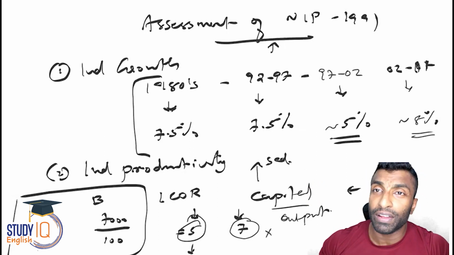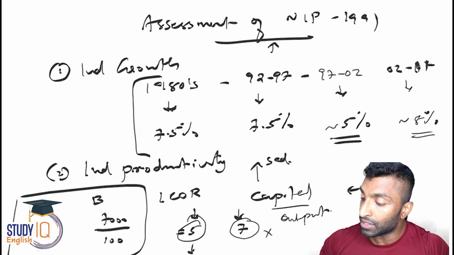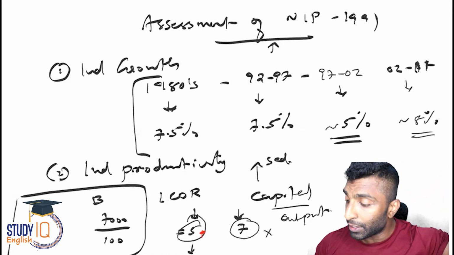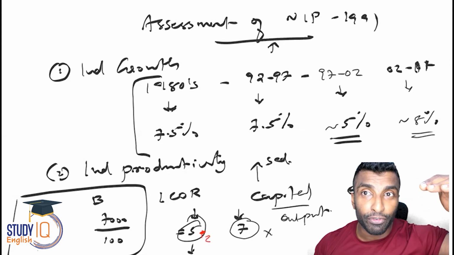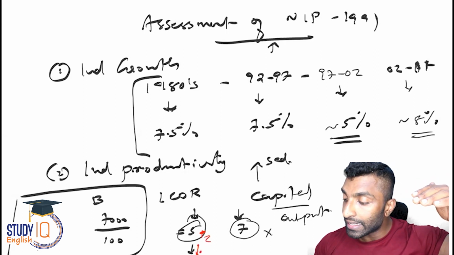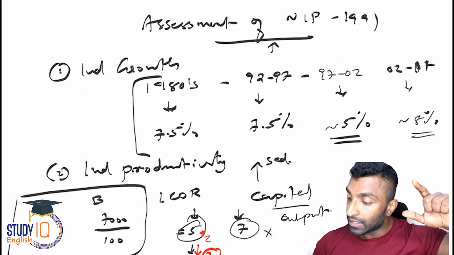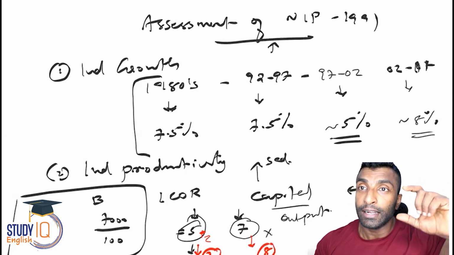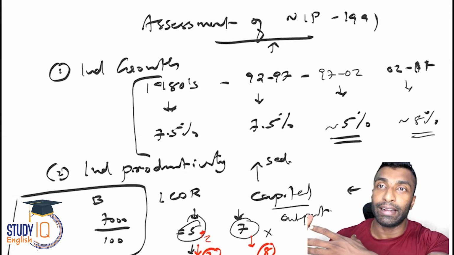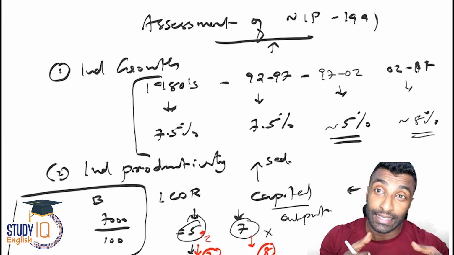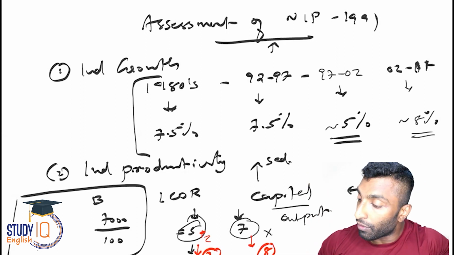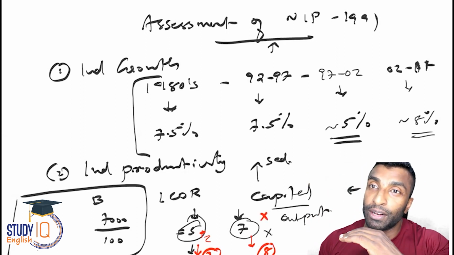And this guy cannot survive in the market for a long period of time. Why? Because this person, the firm producing at 5 rupee, takes a profit of, let's say, 2 rupee. So taking a profit of 2, he can still sell in the market at 7. But if this guy is taking at least a profit of 1 rupee, he will have to sell at 8. So who will buy from that person who's selling at 8 when you are getting it at 7? That too, that firm is getting 2 rupee profit. So over a period of time, the inefficient firms cannot survive.